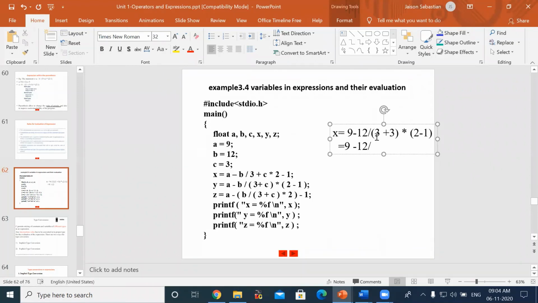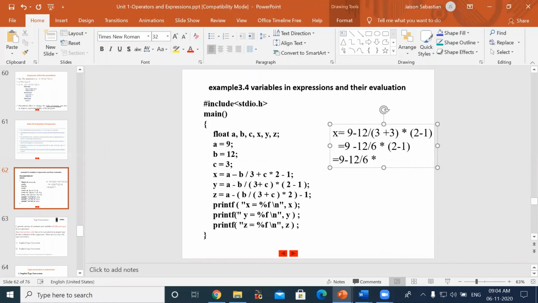So what will be solved first now? The expressions which are there in the parenthesis. 3 plus 3 will be what? 3 plus 3 is 6. So you will be rewriting it, and then you can write the remaining, right? But I am solving, okay, I will show you. So in the next pass, what will happen? Again, when we start, you will see the parenthesis. So you have to solve the parenthesis first.